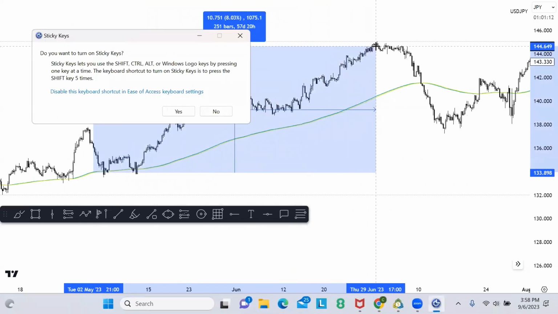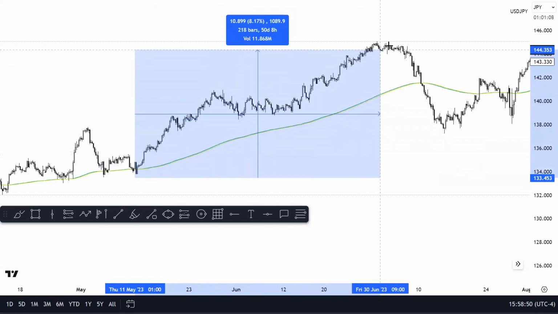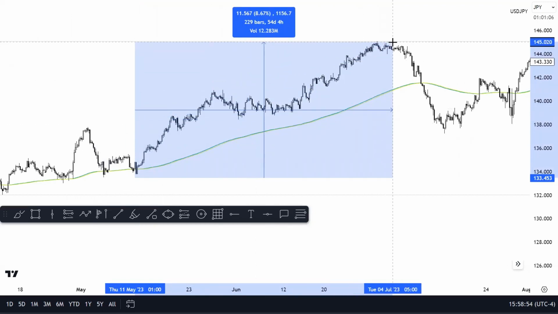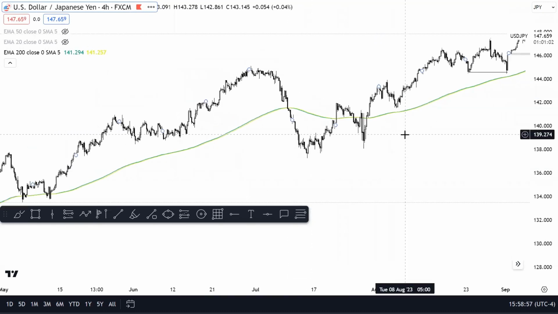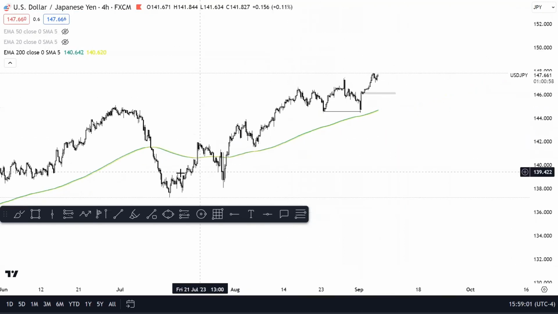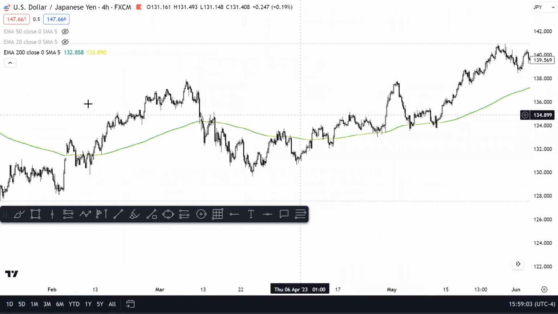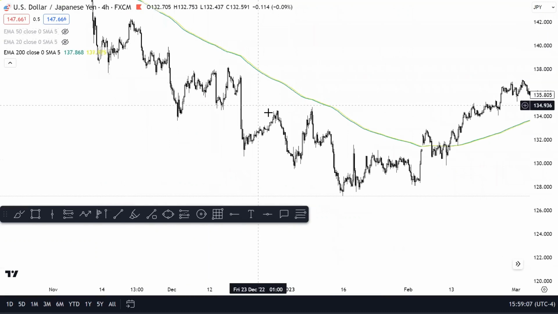I mean, we were up here 57 days. I mean, that was 2 months of bullish price action, right? That you could have been involved on if you used the 200 EMA as your trend filter. Now, you can see there are times where we will price below it, but then we reclaim it and we continue, right? So this is a beautiful trend filter, right? It's going to get you into the right side of the market more often than not, right?